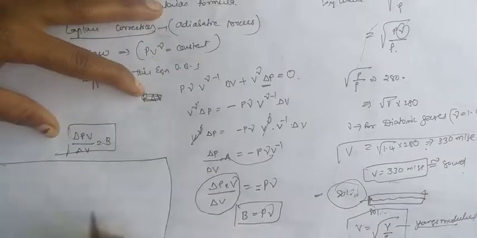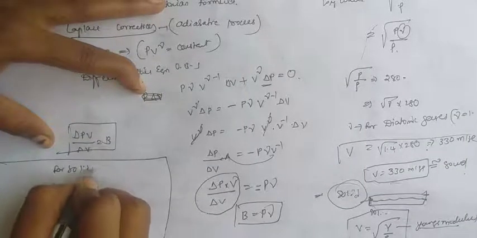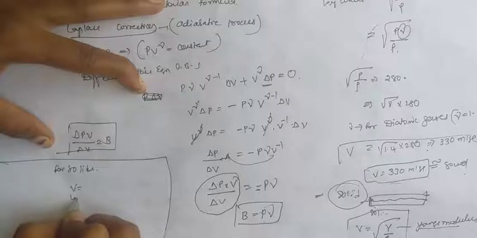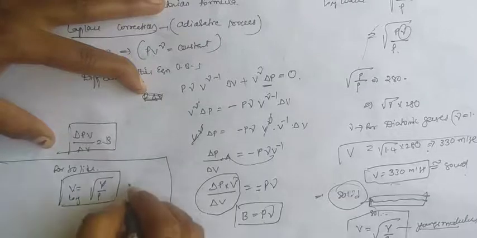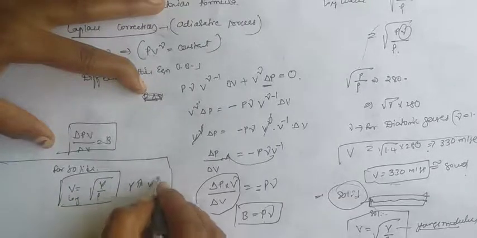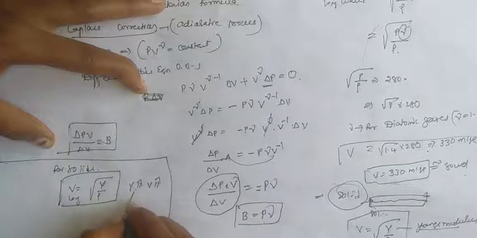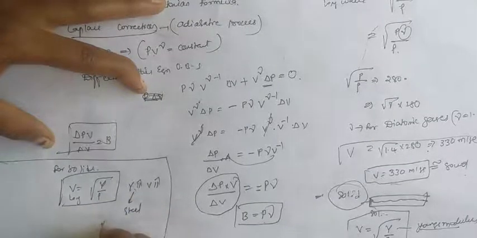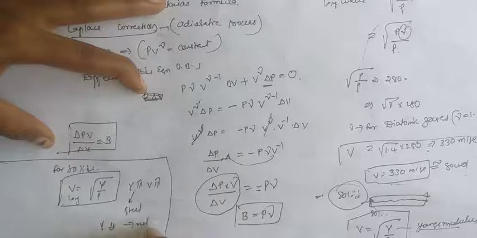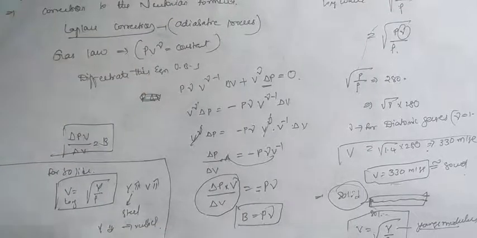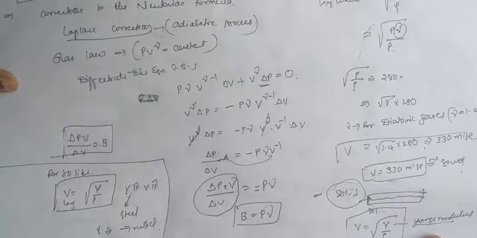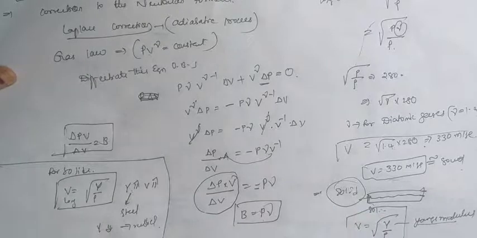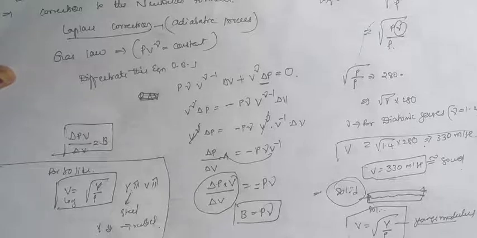For solids, the velocity of the longitudinal wave is equal to under root Y by rho. If the Young's modulus is maximum, then the velocity of the wave is maximum. Young's modulus is maximum for steel and minimum for rubber. So this is about the velocity of the longitudinal wave, which mainly depends on the medium. For the transverse wave we are not considering any medium, we take just one velocity equation, under root T by m.